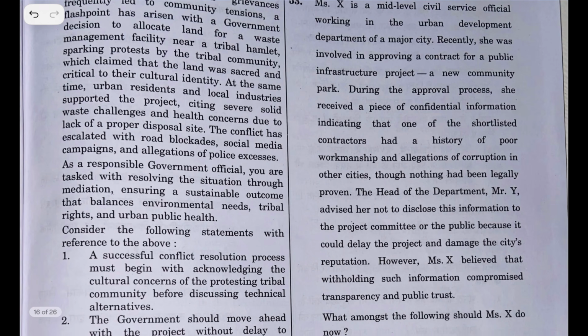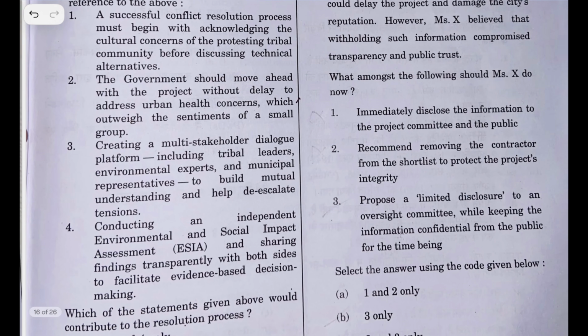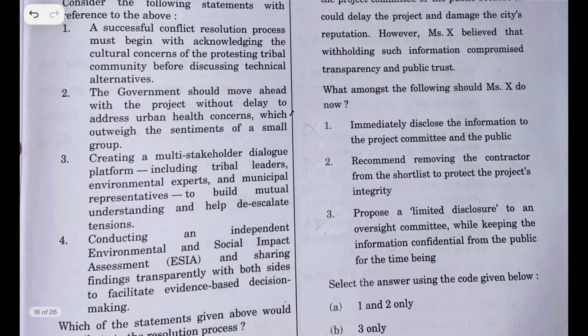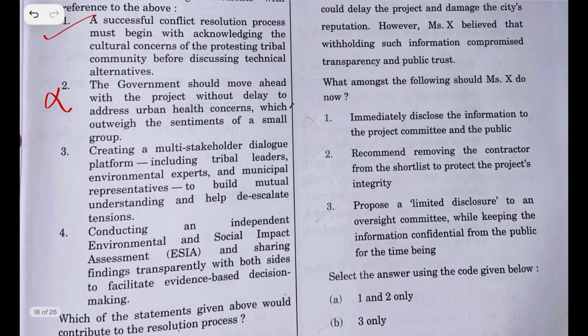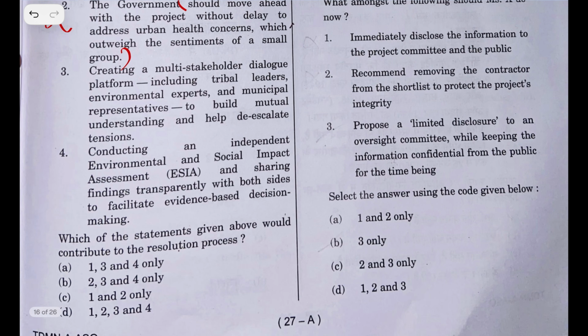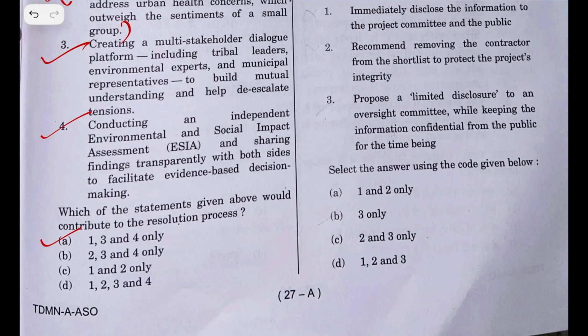52nd and 53rd. These are case studies. They are giving case studies in the GS paper. So the answer to this is: first is right, second is wrong. Should move ahead with the project without delay to address urban health concerns which outweigh the sentiment. This is a little radical. So 1, 2 and 4. I think the answer is A.